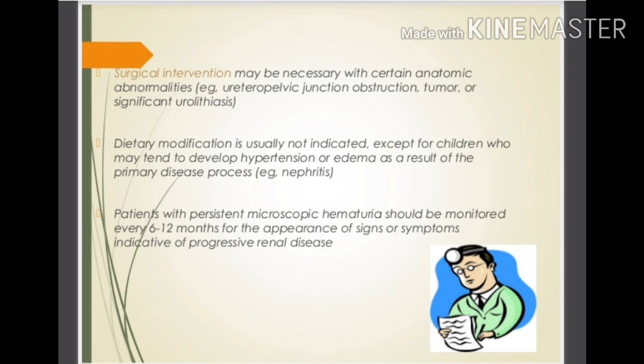Dietary modification is usually not indicated except for children who may tend to develop hypertension or edema as a result of the primary disease process, for example nephritis. Patients with persistent microscopic hematuria should be monitored every 6 to 12 months for the appearance of signs or symptoms indicative of progression of renal disease.